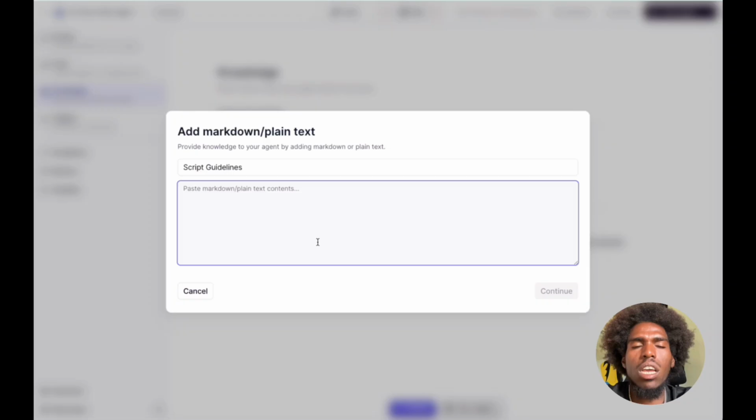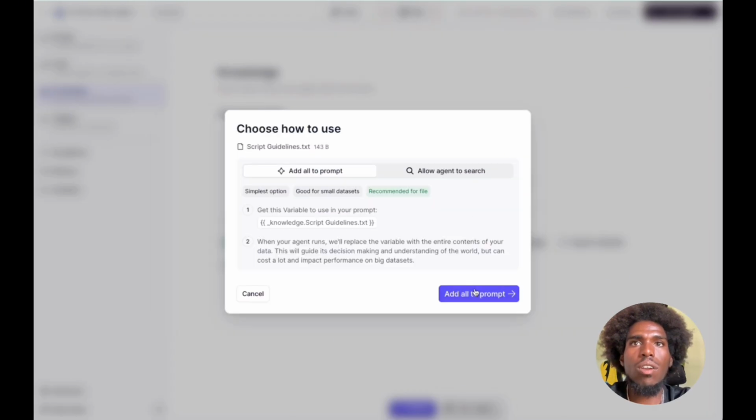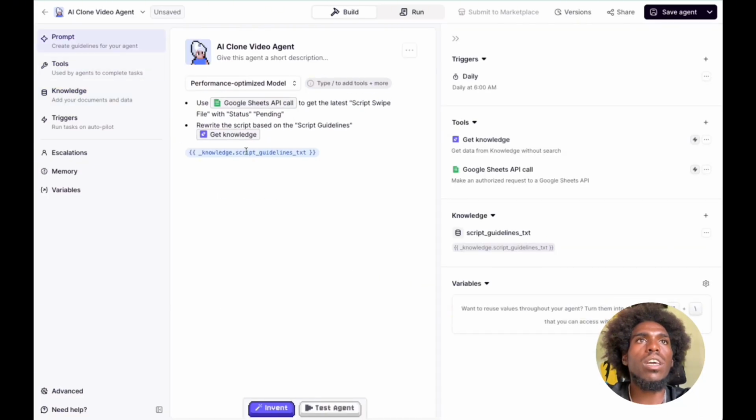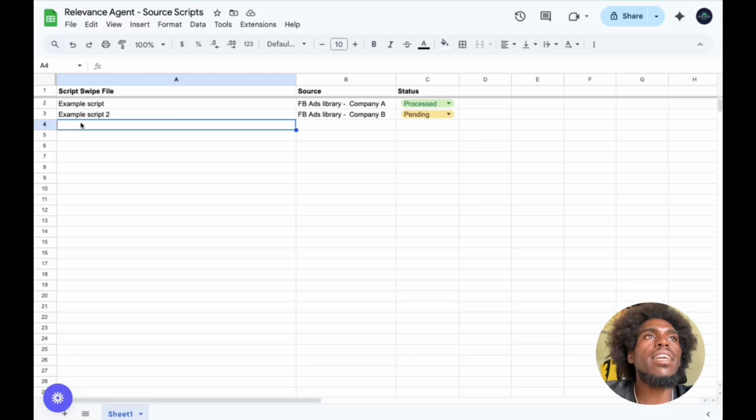And I'm going to say: rewrite this script, but make it focused on selling professional AI video ads to businesses. Continue. Add all to prompt. Choose how to use. Allow agent to search. Get this variable to use in your prompt: script guidelines. Uploading. Get that. That's ready. Let us add another example.